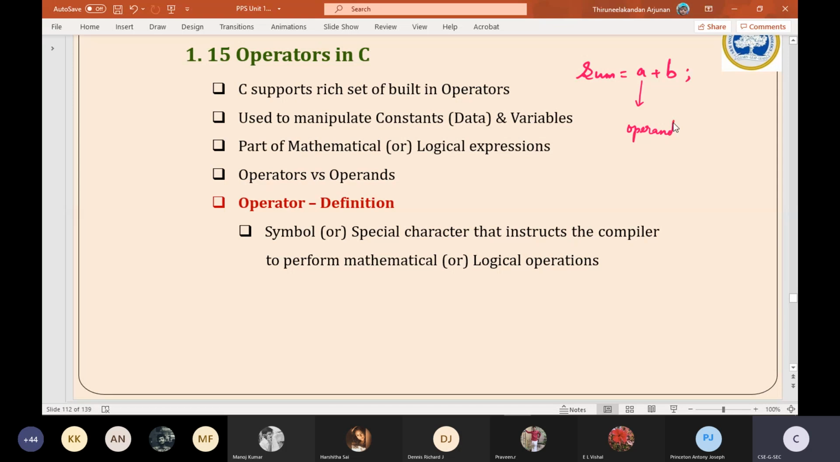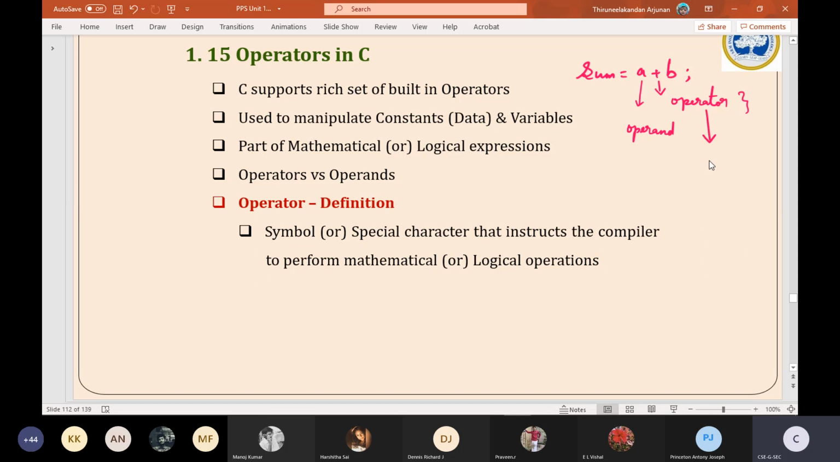A is an operand, whereas this plus symbol is an operator. Sir, is only plus available? Often you are taking only this example. See, I am taking this example to make you feel, to have a clear picture, a clear idea. Similar to this plus, there are many operators.